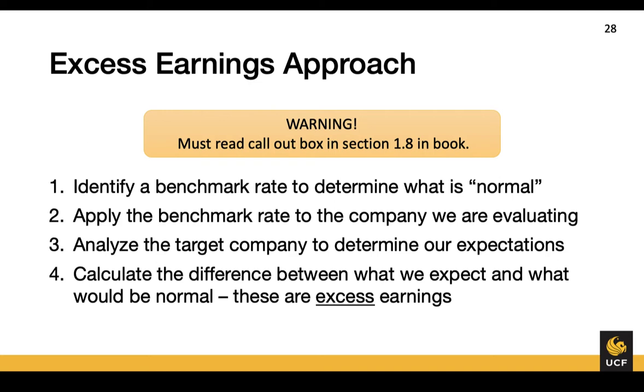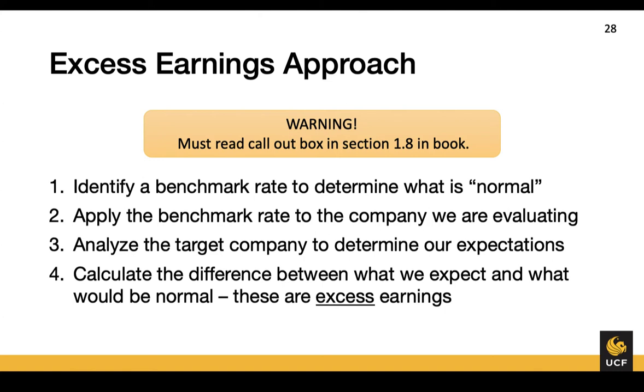The excess earnings approach estimates the value of goodwill by determining how much a company is expected to outperform its peers and discounting that excess future performance back to a single value in today's dollars. To do this, we must first identify a benchmark of what is normal, and then apply that benchmark to the company we are evaluating. We will put this normal value aside and then determine what we are actually expecting in terms of future earnings by our target company. We will then compare the two.